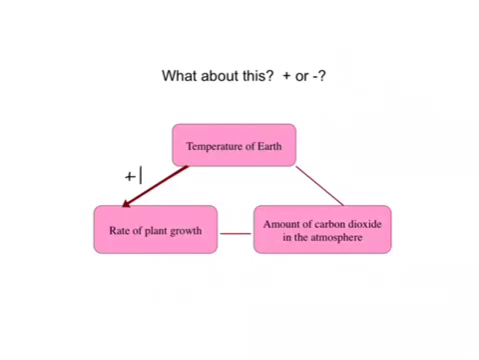So what does the impact of plant growth have on carbon dioxide in the atmosphere? Should this be an arrow or a line that terminates in a circle? Well, plants photosynthesize, and photosynthesis is the process of the conversion of carbon dioxide in the atmosphere into plant tissue. So as plants grow faster, they remove more carbon dioxide from the atmosphere, and the amount of carbon dioxide in the atmosphere ends up going down.